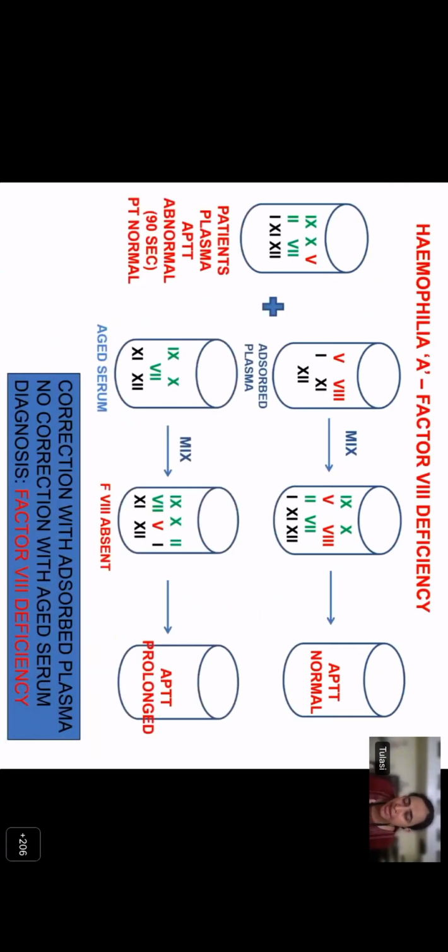So how will you diagnose a case using the mixing study with adsorbed plasma and aged serum? If you have a patient with bleeding and an abnormal prolongation of APTT alone with a normal prothrombin time, you think it can be because of either factor 12, 11, 8, or 9. You mix with adsorbed plasma. Adsorbed plasma is devoid of 2, 7, 9, 10, but it has factor 8 in it. So when you mix with adsorbed plasma, there is normalization of the APTT. That means there is something in the adsorbed plasma which corrected the mix. But when you mixed with the aged serum, there was no correction. That means the deficient factor was not present in it. So there is correction with adsorbed plasma and no correction with aged serum, suggestive of a factor 8 deficiency.